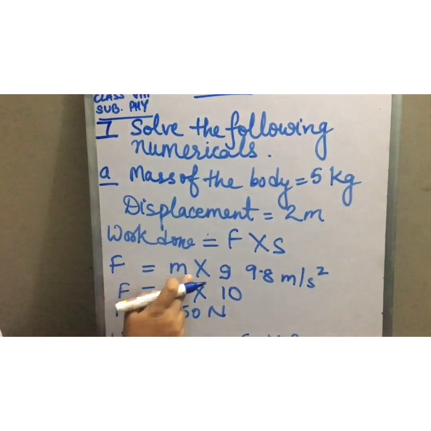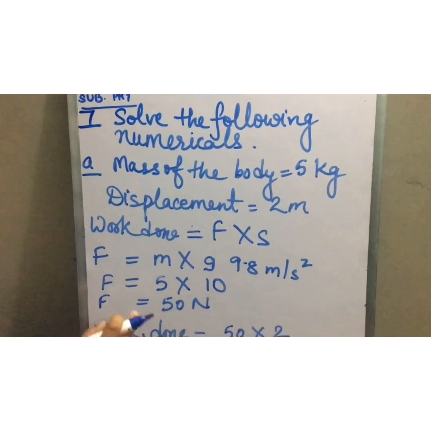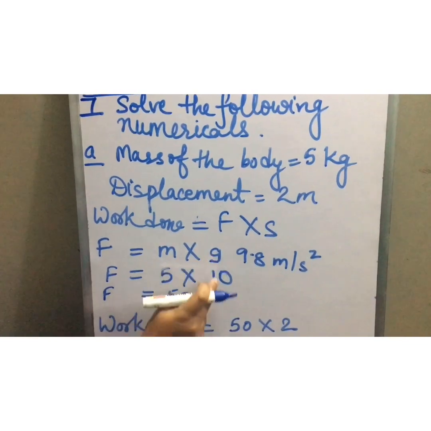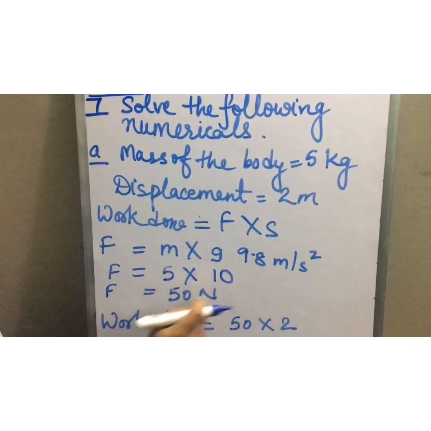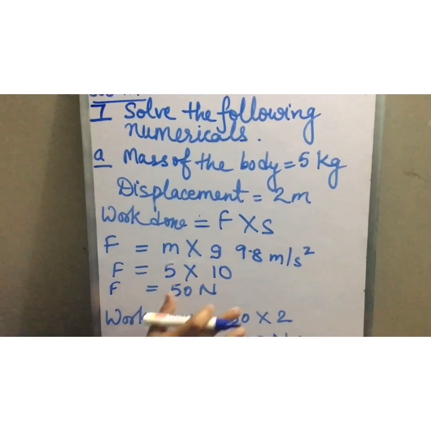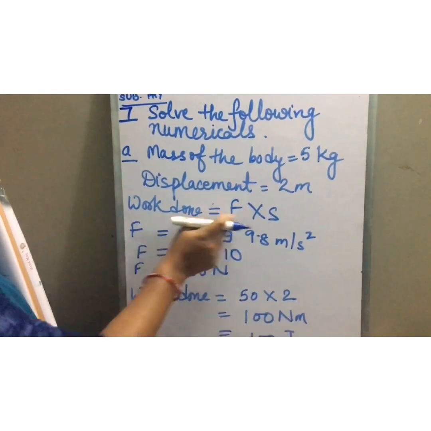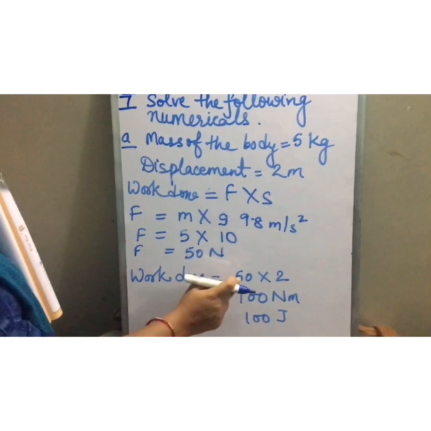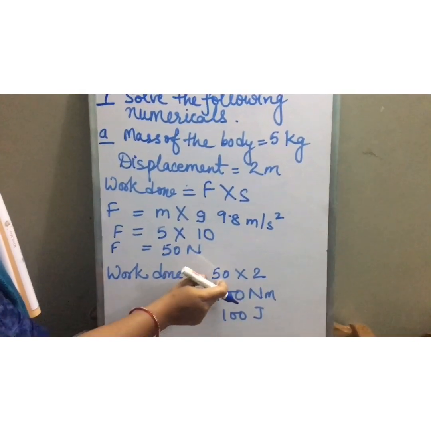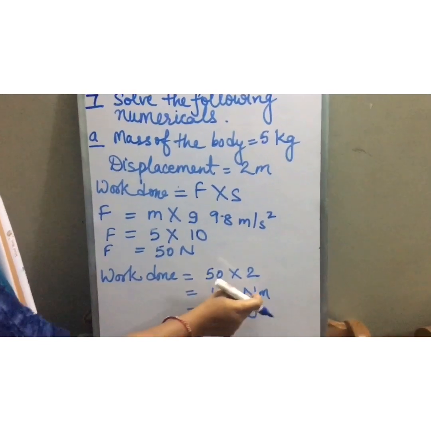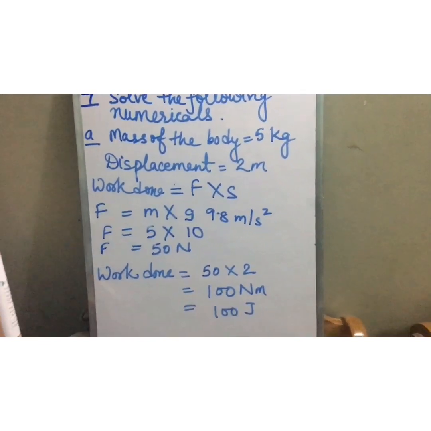So F equals mass into acceleration due to gravity. Mass is given to us as 5 kg, g is 10. So 5 into 10 is 50, force is 50 Newton. Now we can substitute the value of force in the formula of work done. Work done equals force into displacement. Force is 50, displacement is 2 meter. So 50 into 2 is 100 Newton meter or 100 joule, students.